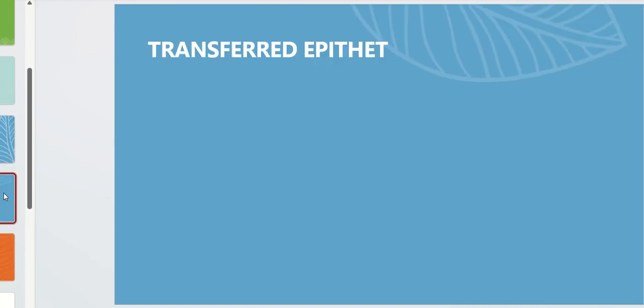So next we have transferred epithet. Transferred epithet is a figure of speech in which an adjective or descriptive phrase that normally describes one thing is transferred to another. For example, if you read The Love Song of J. Alfred Prufrock by T.S. Eliot, which is mentioned in the syllabus, in the first paragraph itself, there is a term which says restless nights. So, the epithet restless is transferred from the person who is experiencing the night to the night itself. So this is transferred epithet.